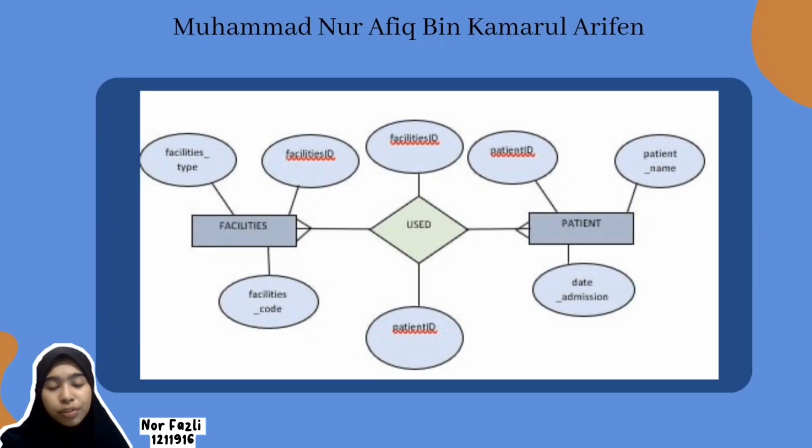My name is FAZLI SHAMIMI BINTI ABDUL and my matric number is 1211916. So today I'm going to present about the entity relationship. The entities on this slide are facilities and patient. The attributes for facilities are facilities ID, facilities code, and facilities type. For patient we have patient ID, patient name, and the admission. The relationship between these entities is many to many.